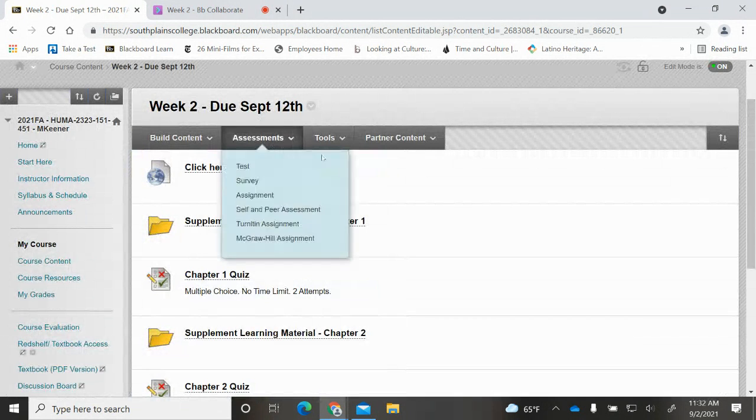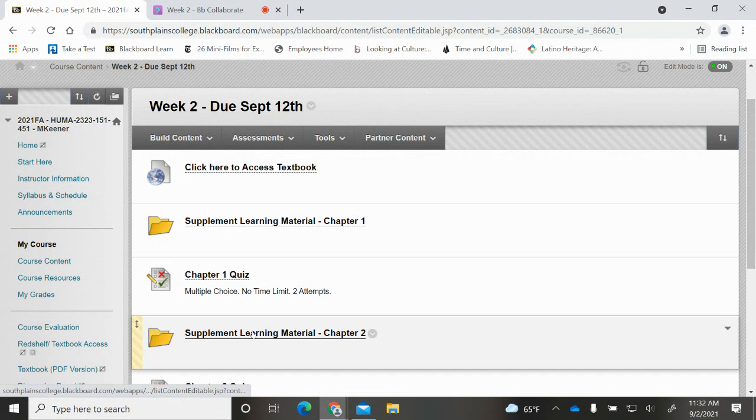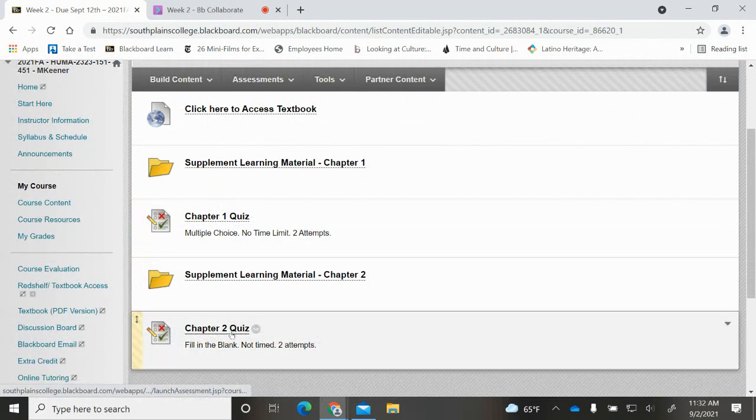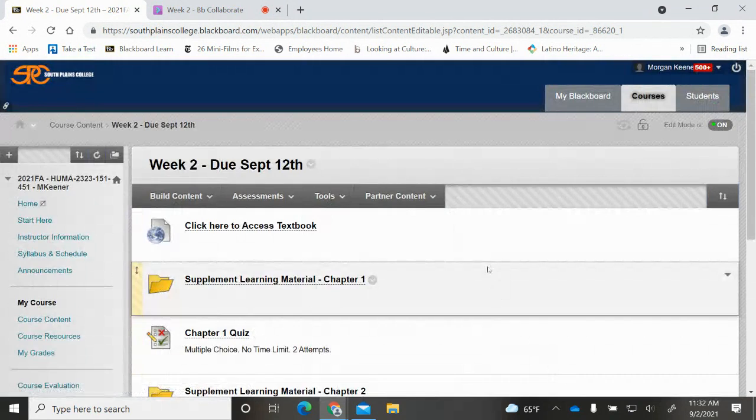So again, in week 2, the expectation is for you to read chapters 1 and 2. You can view the supplemental learning material if you choose, and then you must complete the chapter 1 and chapter 2 quiz by September 12th.